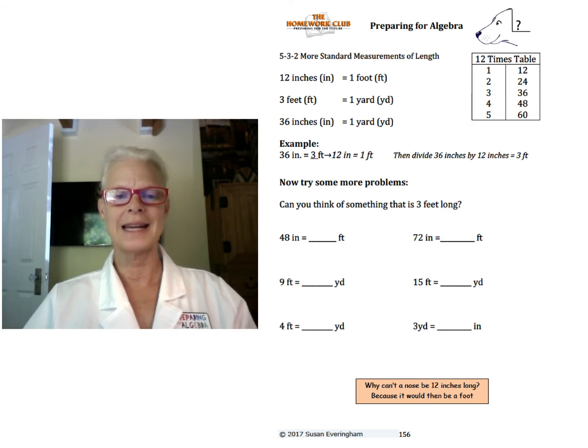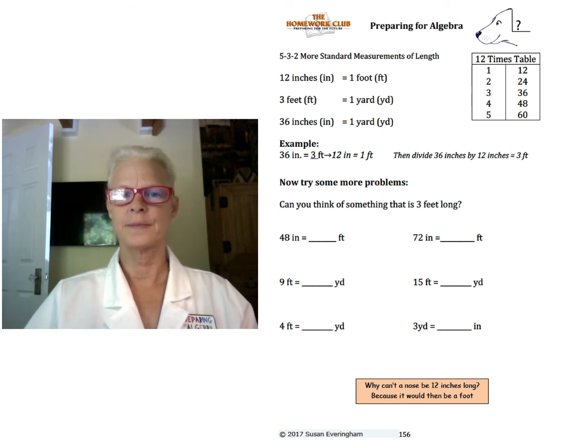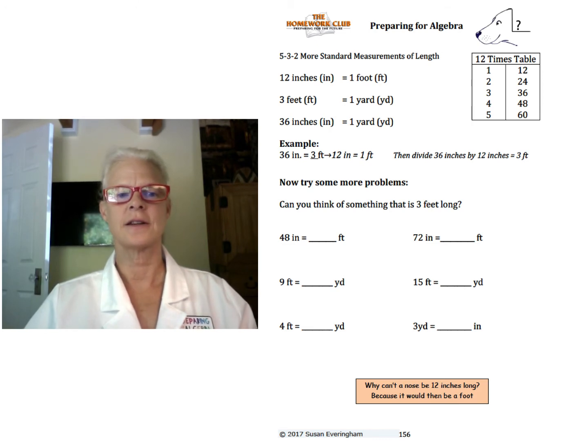So if it's 48 inches, right? How many inches are in feet? 12. How are we going to find out how many feet? Divide, divide 12. Give you 4 feet. Great. Continue the rest of them, and we'll see you on the next page.